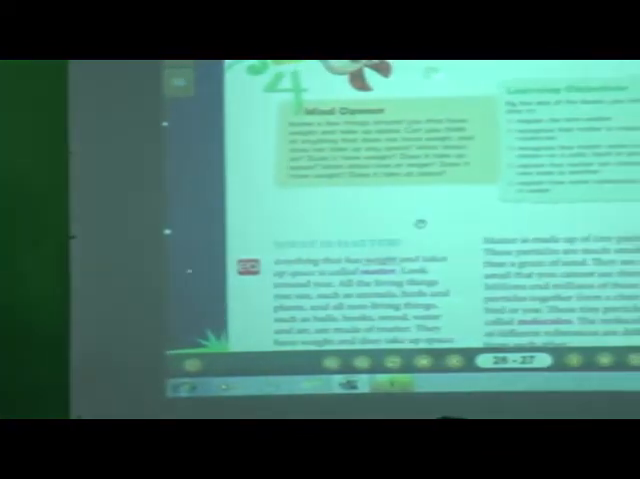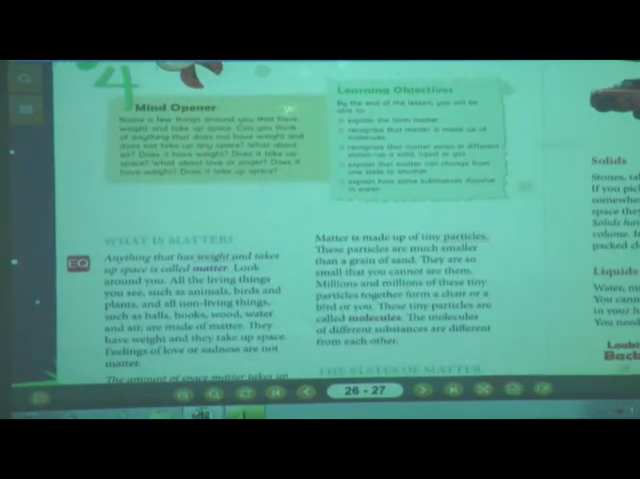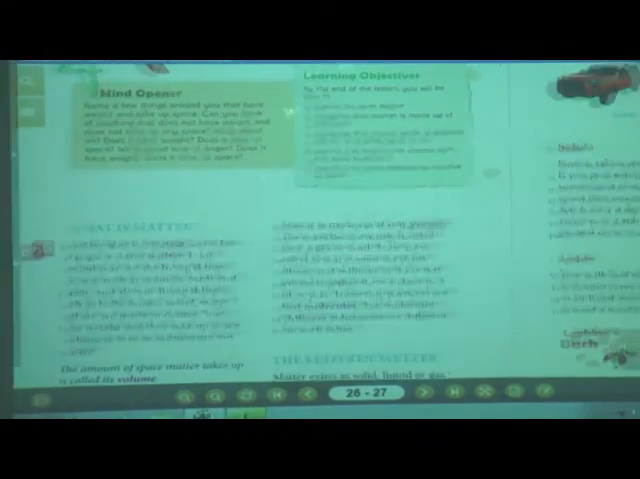Dear students, in the last episode we learned about matter. I explained everything from the lesson. Today we are going to do some activities in the Canopy book and we will solve the exercise also. Now I want everybody to open your Canopy book and open lesson number 4, that is matter. I hope you have read the lesson carefully and underlined the new words from that lesson. Now we will do some activities from the lesson.